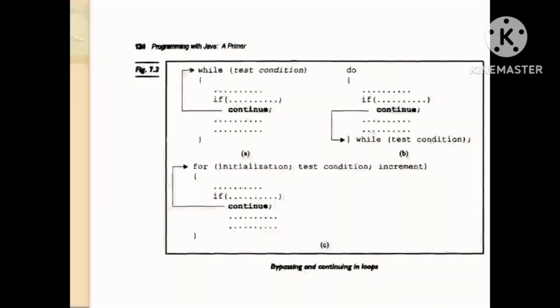Bypassing and continuing in loops. Java contains a continue command which can be used inside Java while and for loops. The continue command is placed inside the body of the while loop or for loop. When the continue command is met, the Java virtual machine jumps to the next iteration of the loop without executing more of the while loop body.